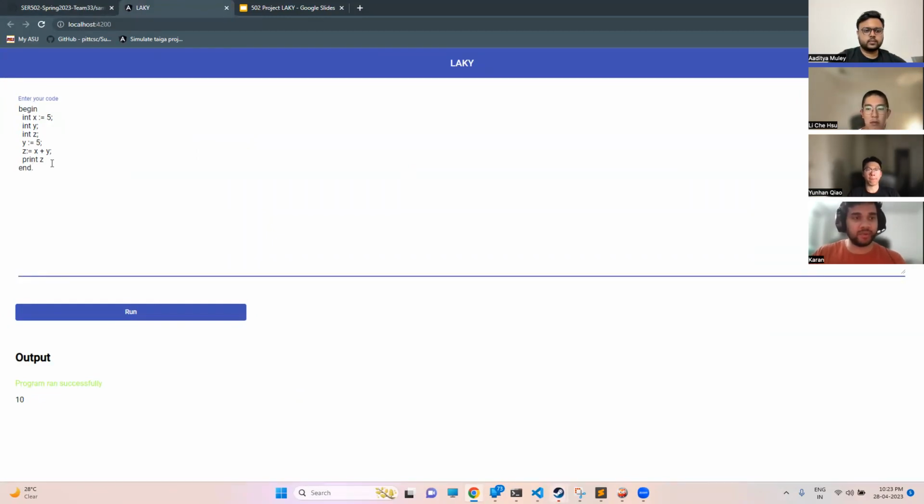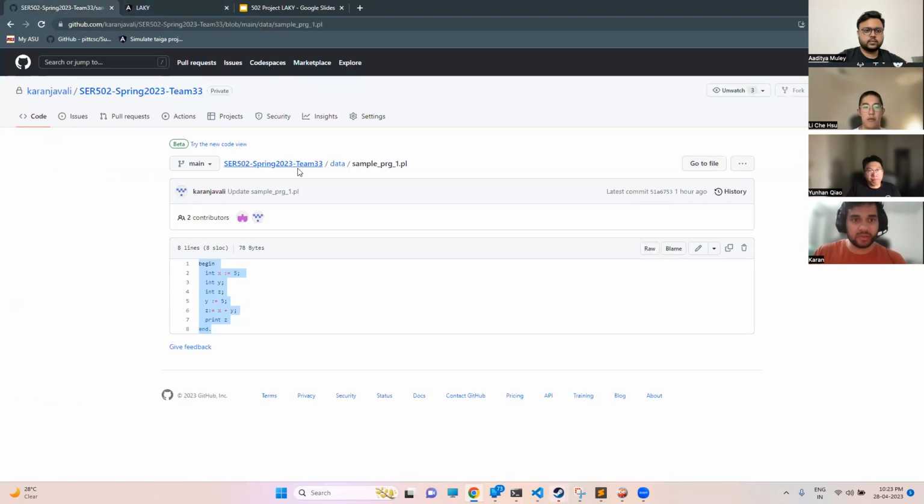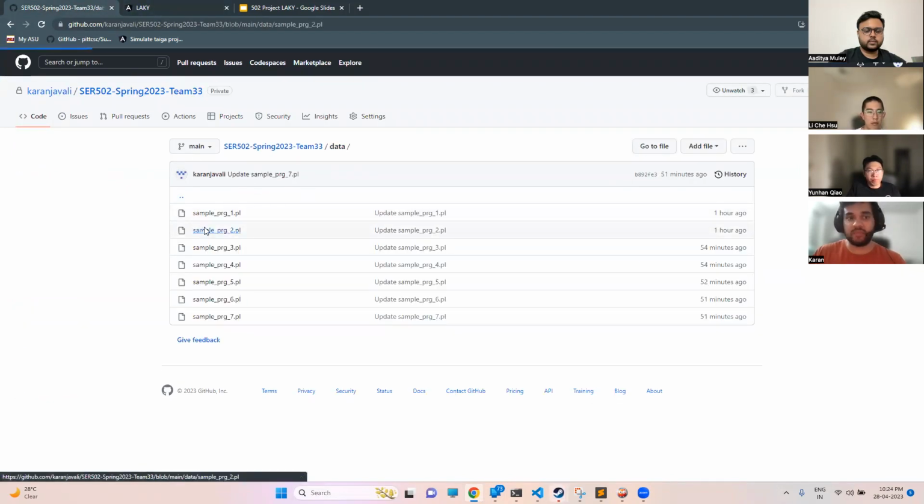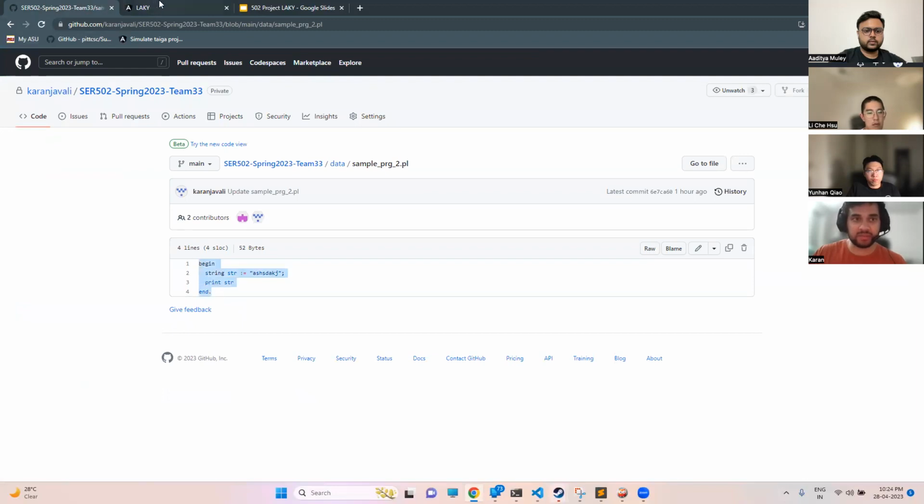Also, as of now, since this is the very first version, we are not able to display errors properly. So I'll just display a sample failed run. This is the error as of now. Upon successfully running, it will indicate that the program has run successfully and it will show the appropriate output. I'll just run all of the sample programs. There are 7 sample programs.